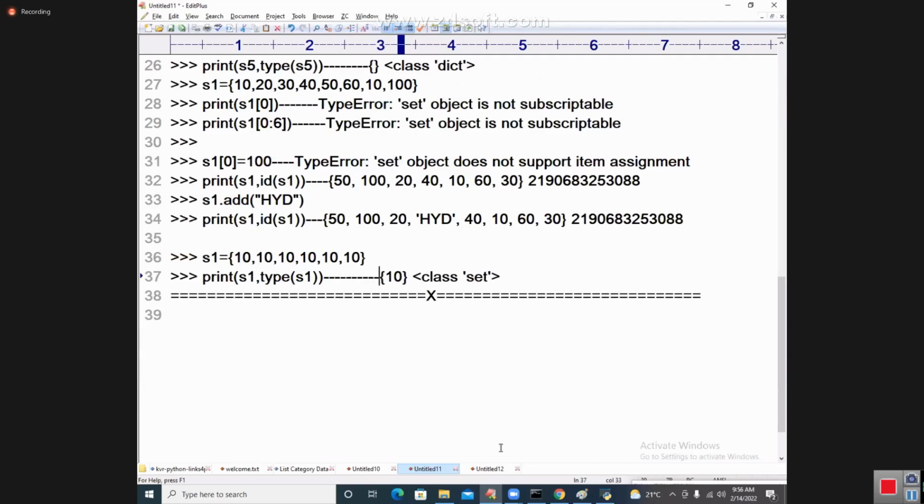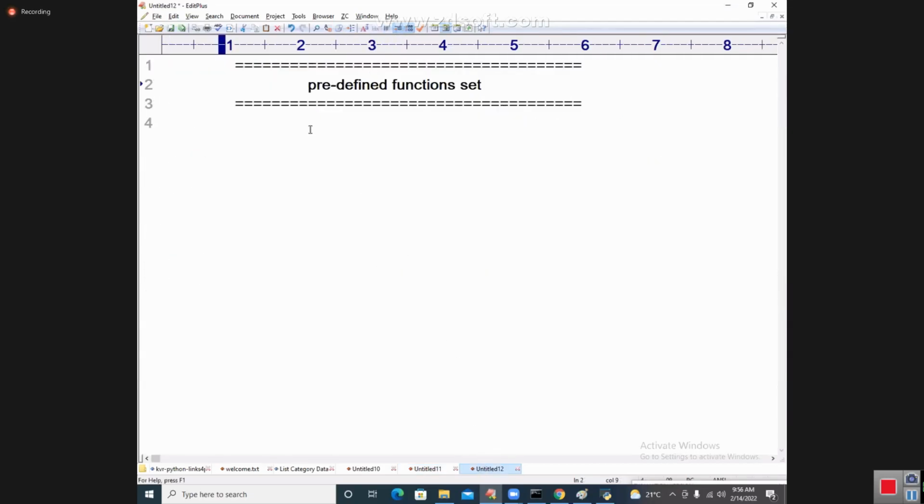Okay, students. Now I will enter into the predefined functions in set. How easy this is.